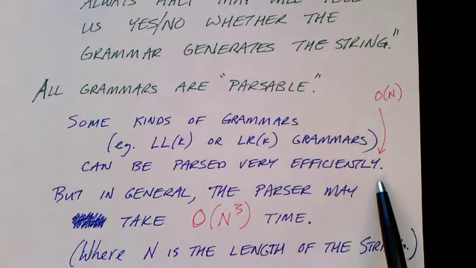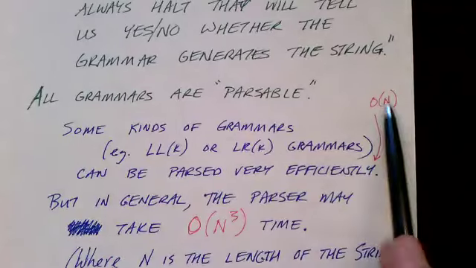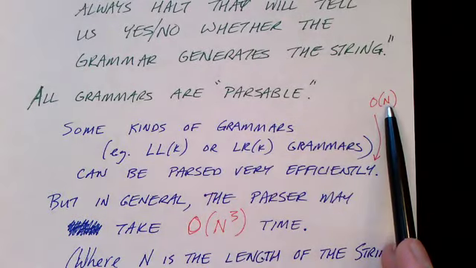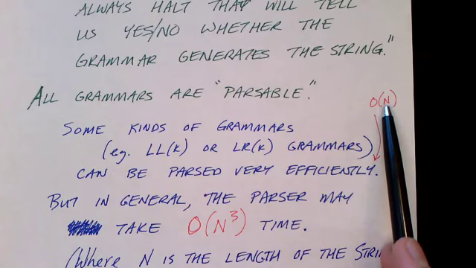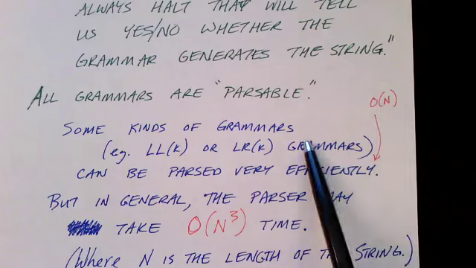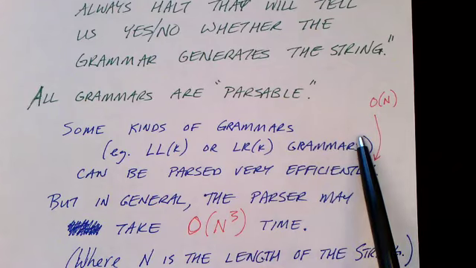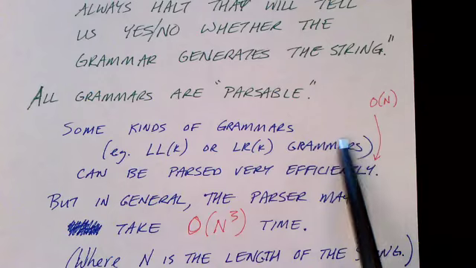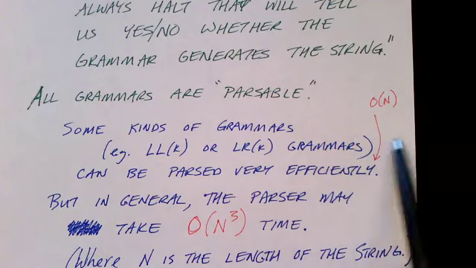Of course, we can't do any better than that because in general we have to look at every character in the string, so we have to take at least order n time steps because we have to examine every symbol in the input string W, and that takes time proportional to the length of the string.